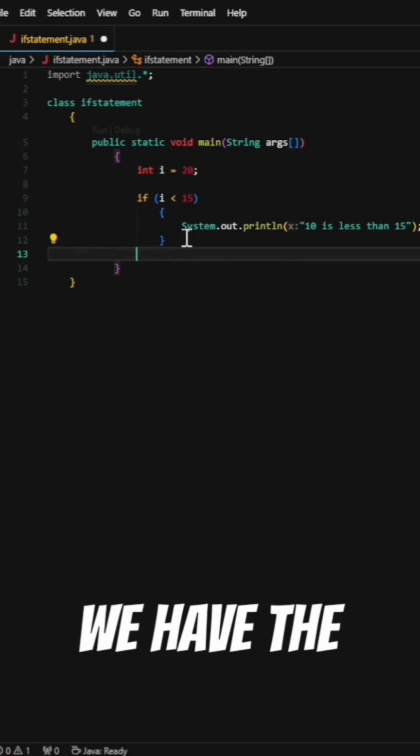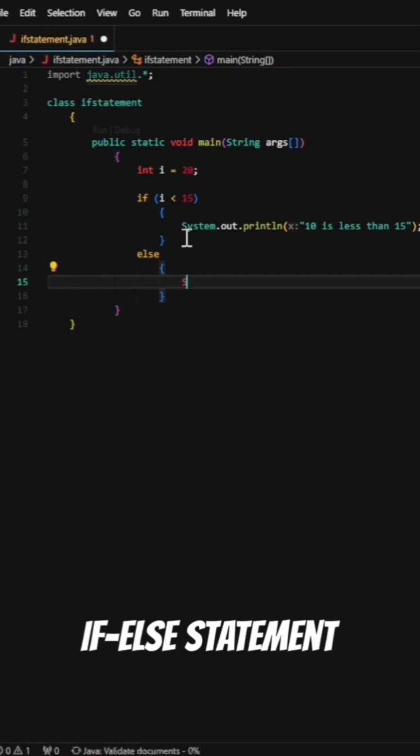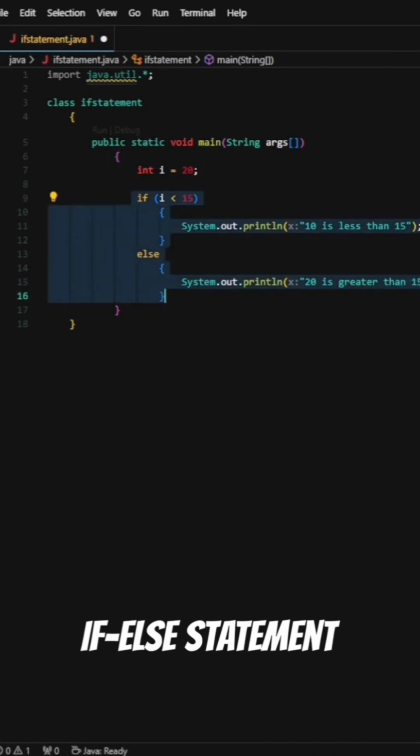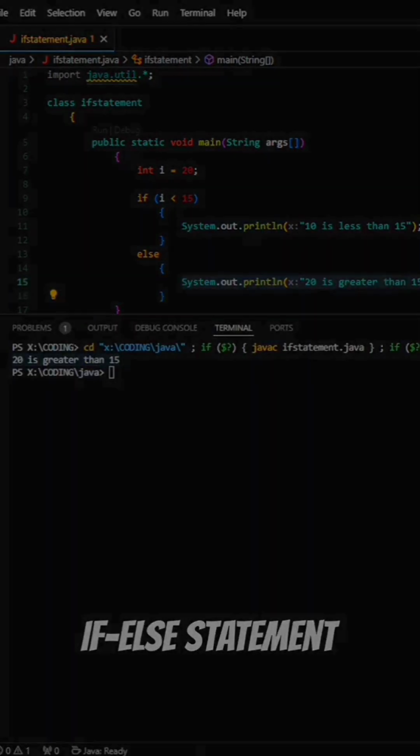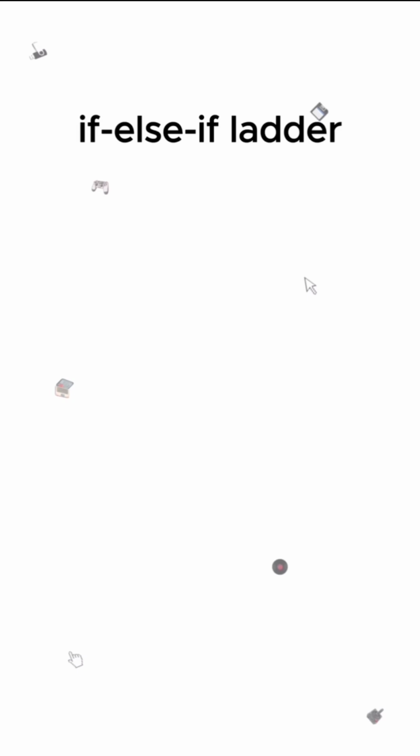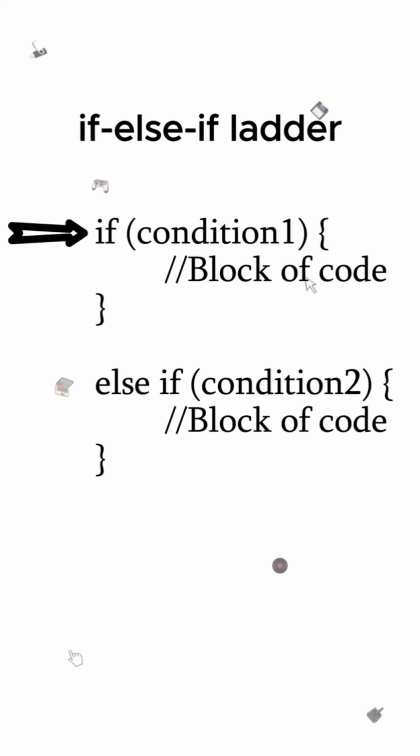Next, we have the if-else statement. The if-else statement executes one block of code if the condition is true, and another block if the condition is false. In an else-if statement, if the condition is true, the corresponding block of code is executed. If the condition is false, the program moves on to the next else-if statement or the else statement, if present.